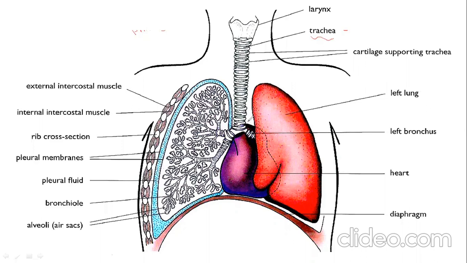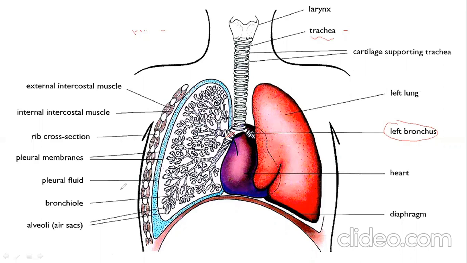Then this trachea divides into two parts, same structure, but the diameter becomes narrow. That is called the bronchus. This one is the left bronchus, and this one is the right bronchus. Then the bronchus further divides into thinner structures when it enters the lungs, and these convert into more small pipes having no cartilage.